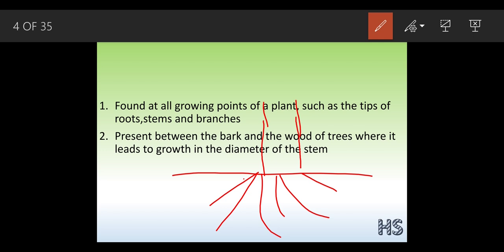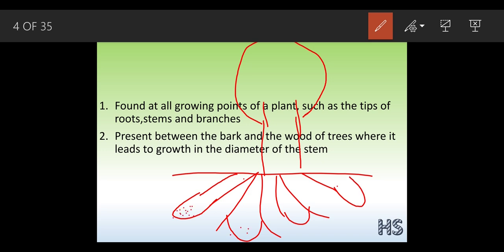Suppose, as of now, just understand that this is the leaf system. So where are these meristematic tissues found? They are found out here, because suppose this is a meristematic. They are present at the tip, the tip means the topmost part. They are present at the tip of this root system and at the tip of this stem system.